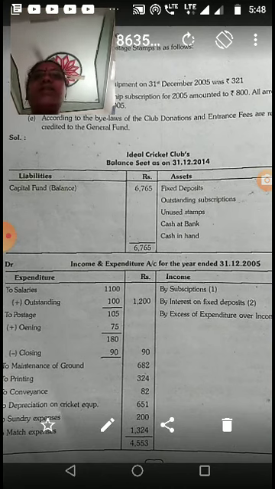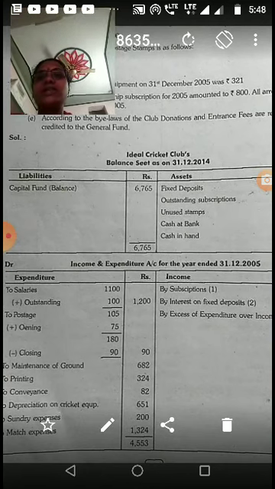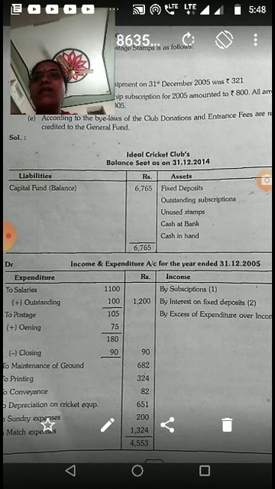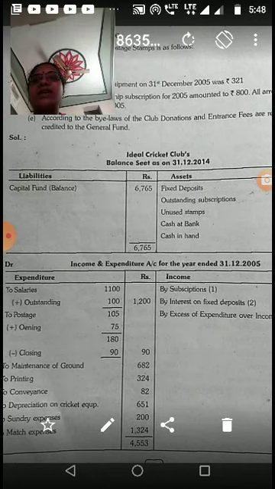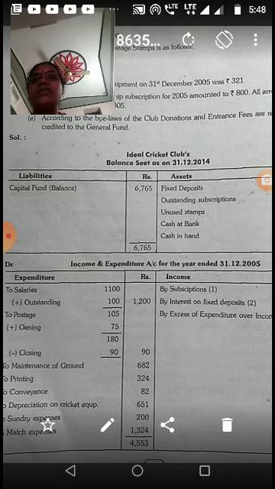The additional information: salary outstanding is 100 rupees. The value of unused postage stamps is as follows: on 31st December 2004, 75, which means the previous year, and on 31st December 2005, 90 rupees.